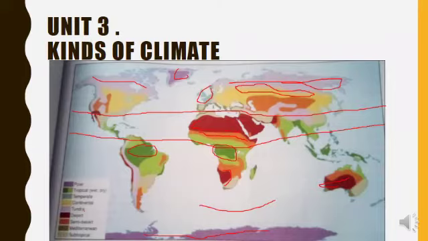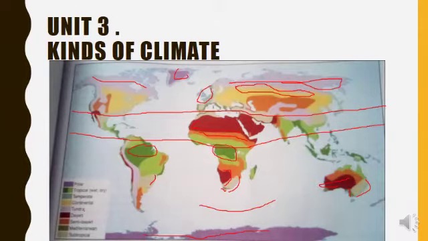Then Mediterranean. Cape Town has a Mediterranean climate. Also Australia has a Mediterranean climate. Then the last one, we have subtropical climate. Subtropical climate occurs at the east coast of the continent.